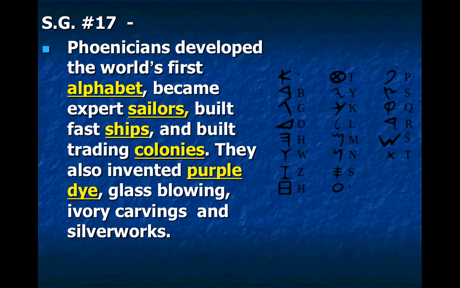Phoenicians became expert sailors. They built fast ships and trading colonies. They also invented purple dye, which they traded and became very wealthy from trading it, glass blowing, ivory carvings, and silverworks.